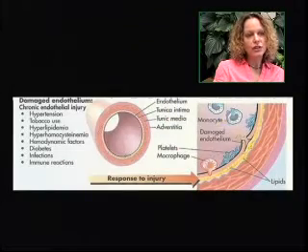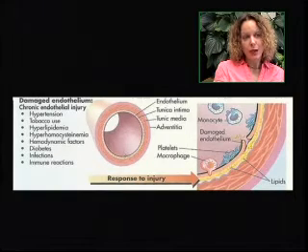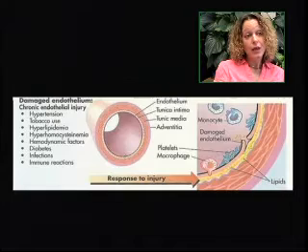Okay, so initially there's damage to the endothelium, which is the inside of the arterial wall, and things that damage the inside of the arterial wall include hypertension, tobacco use, hyperlipidemia, which is increased fats in the blood. There's hemodynamic factors involved.